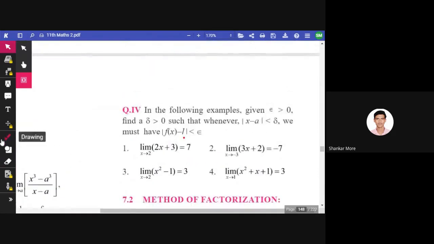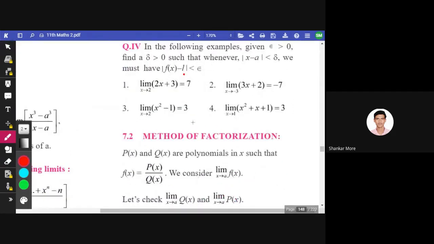Okay, so the rest of the examples are similar. You can solve those. Now the easier method, or the easiest method I'll say, that is the method of factorization. So we are given two polynomials, one at the numerator, second at the denominator, and we will be given a limit like x tends to a of f of x.